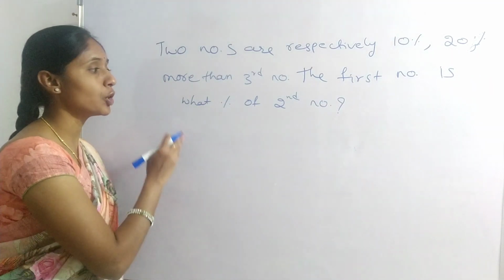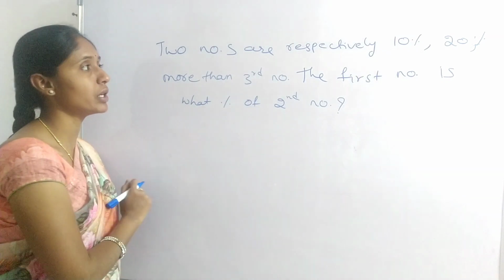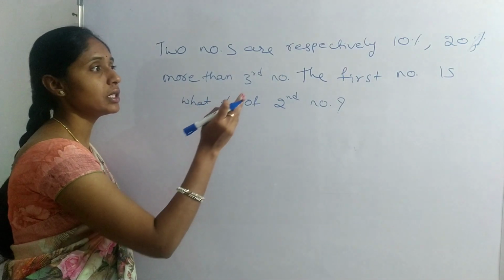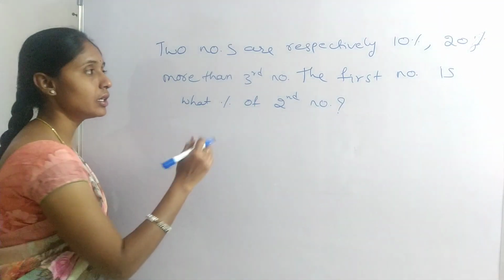The first number is what percent of the second number? Okay, this is the question. Two numbers are respectively 10% and 20% more than the third number.